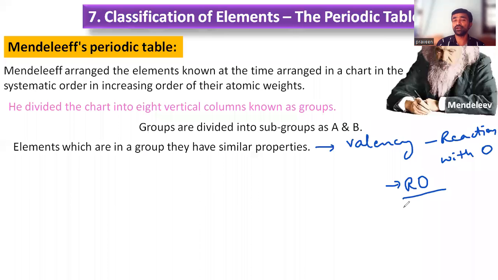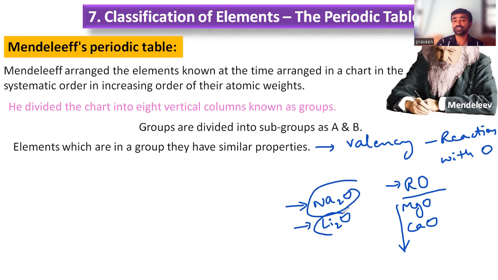For example, magnesium oxide, calcium oxide, right? Like this. Some others, suppose I am taking sodium, Na2O, it is giving, right? Like this, or Li2O. So a similar chemical composition for them was suggested as R2O.